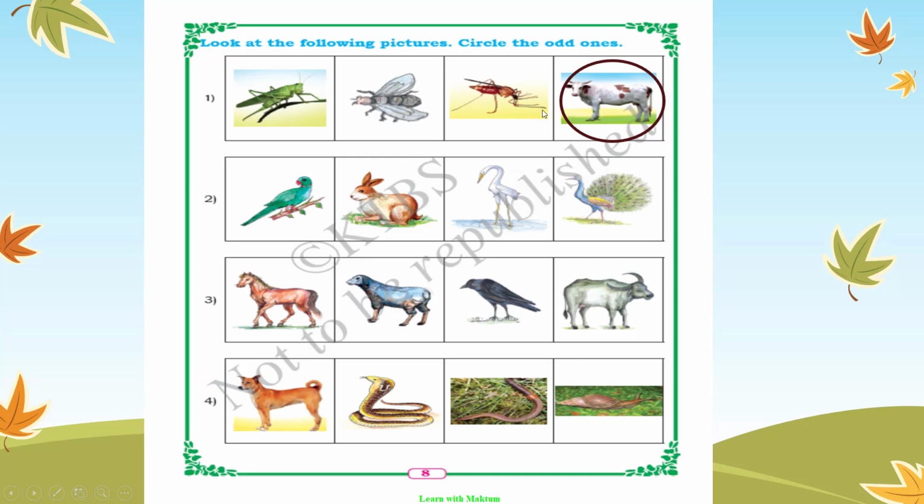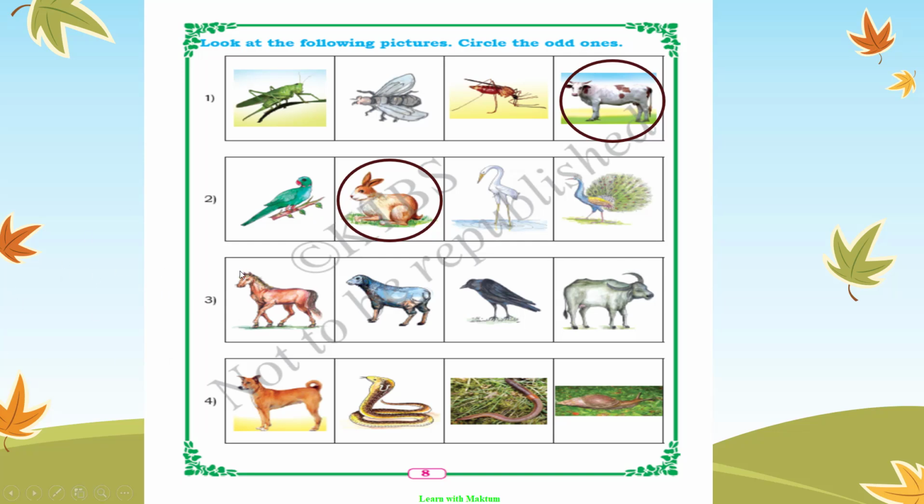So the odd one is what? Cow. Then in the second question we have parrot, swan and peacock. These three are birds, whereas rabbit is not a bird, so it is the odd one here.